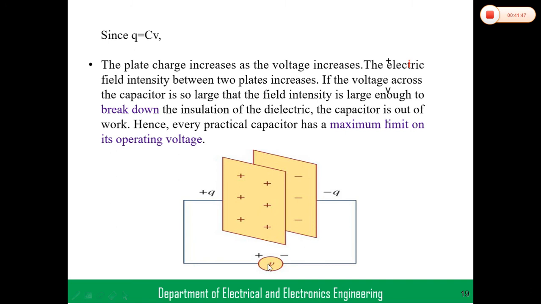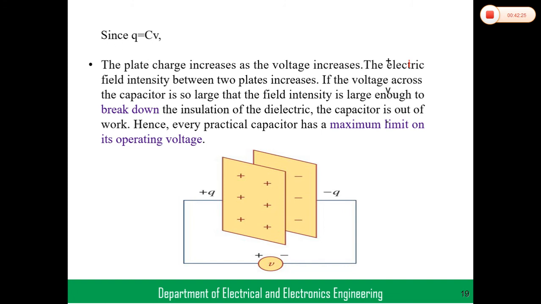Okay, as the plate charges, the voltage across these plates increases, and the electric field intensity between the plates also increases. If the applied voltage across the capacitance is large, the field intensity is also large. Even if you keep increasing it for a long time, there is a breakdown of insulation. Every insulator has some breakdown voltage.